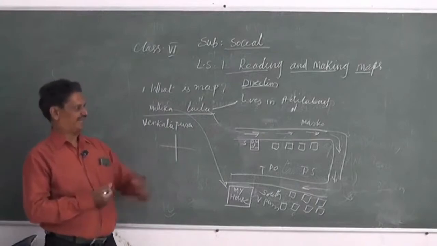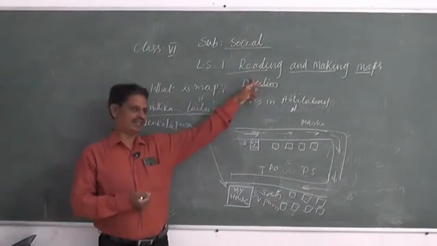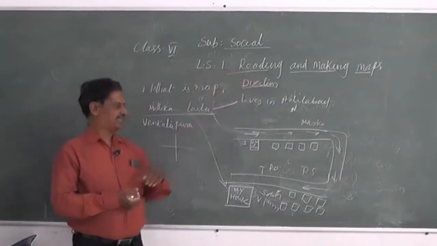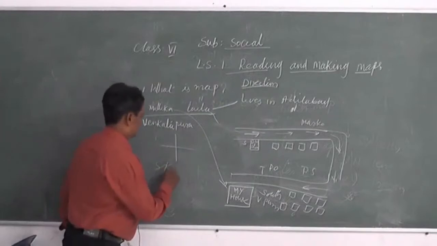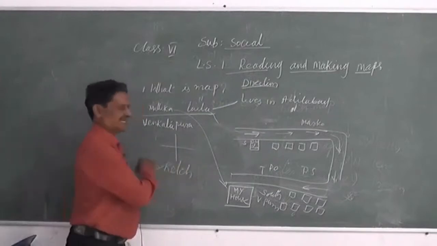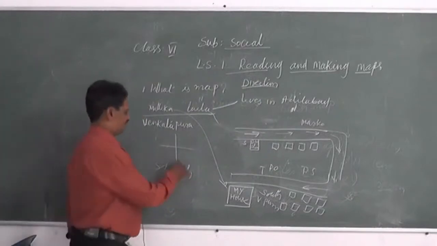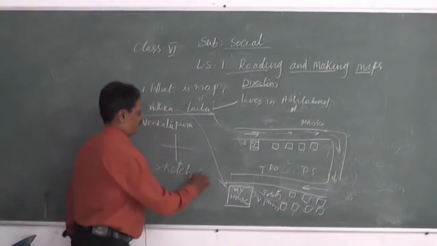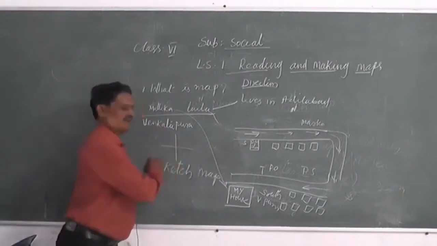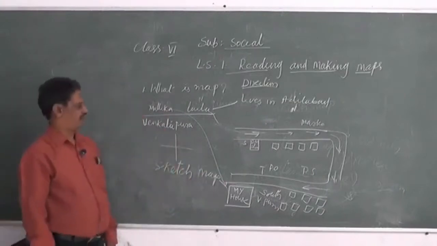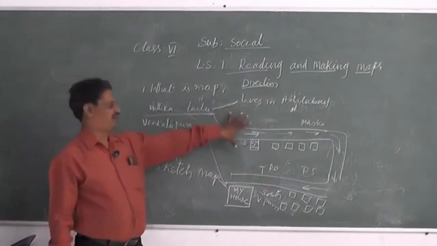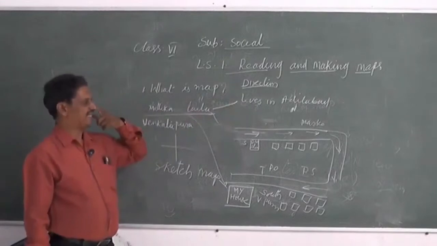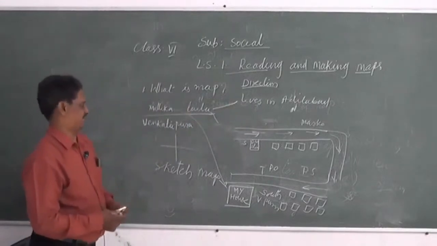The first one is direction. Clear? So this is a sketch map. What map? Sketch map. This is not an actual map. This is a sketch map, a rough map. Right? So based on the directions, we can know the place very easily with the help of the directions.